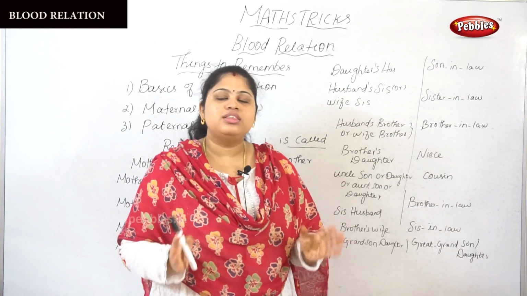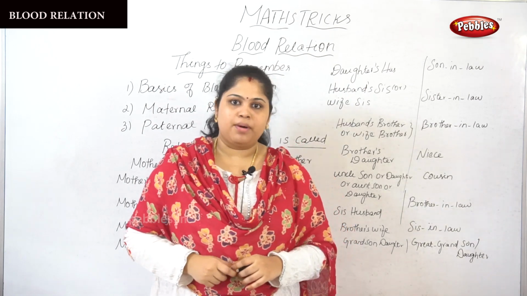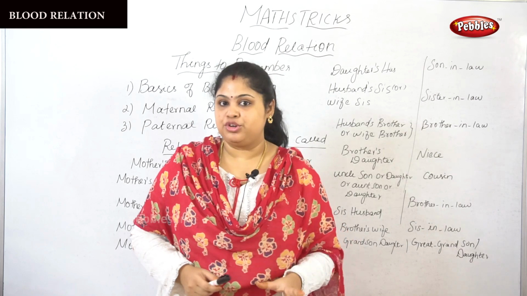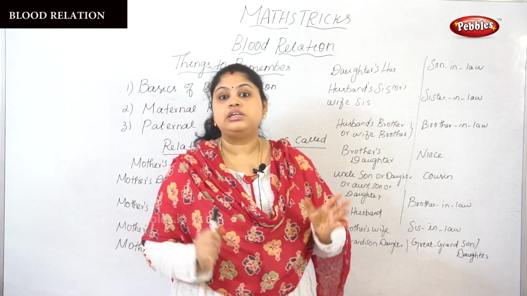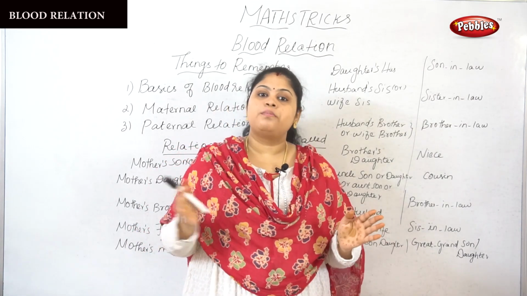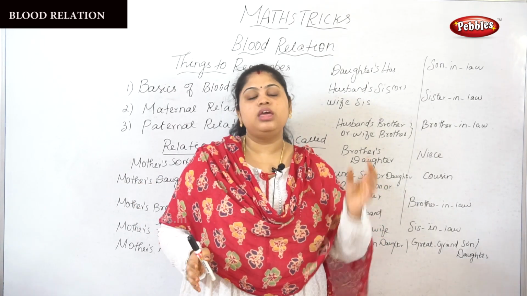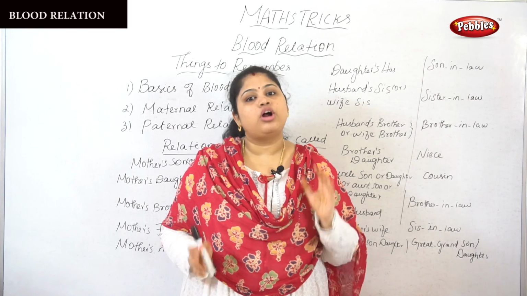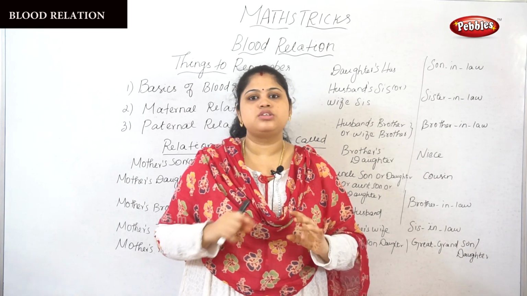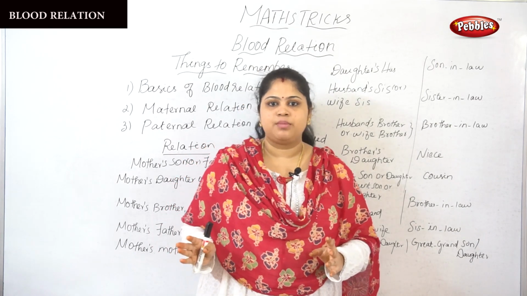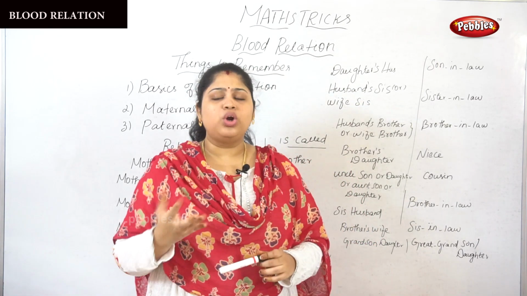Okay, so today we are going to see a very important chapter in aptitude and a very important lesson in any competitive exam. If you take any competitive exam, this will be the most important session. At least 2 to 3 questions will be there in any type of competitive exam. So what is the chapter?